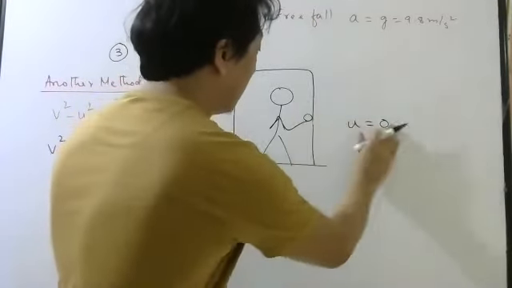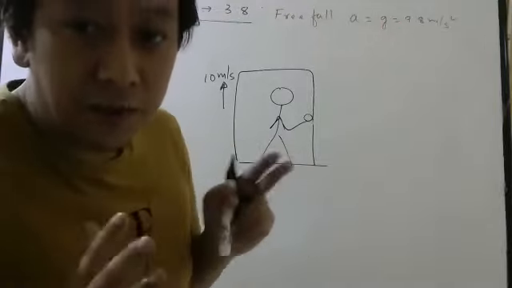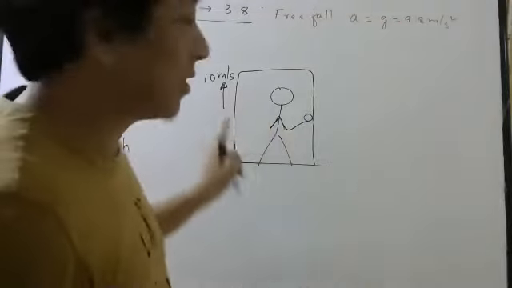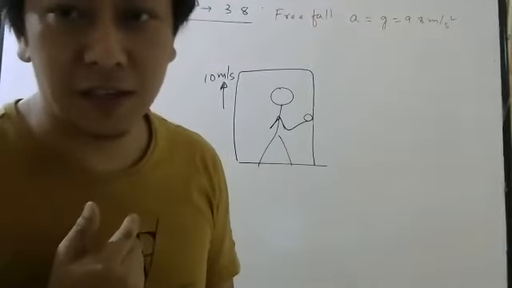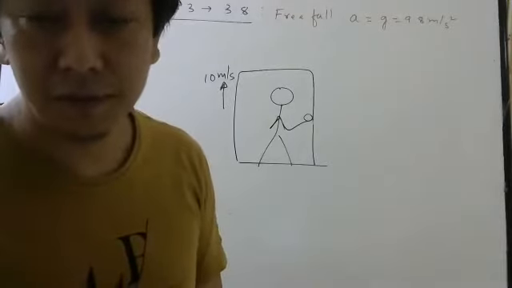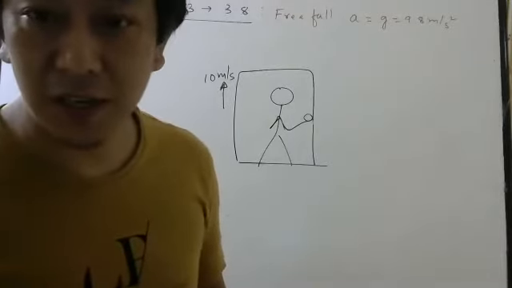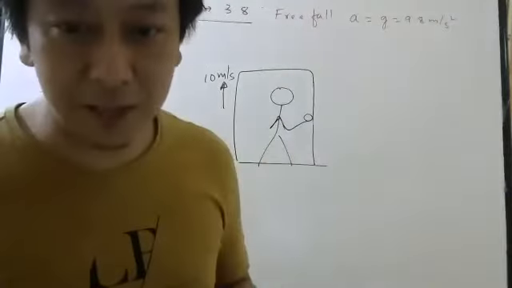With what velocity am I and the apple going right now? 10 meter per second only. Everybody accepts that, because the lift is going up with 10 meter per second.